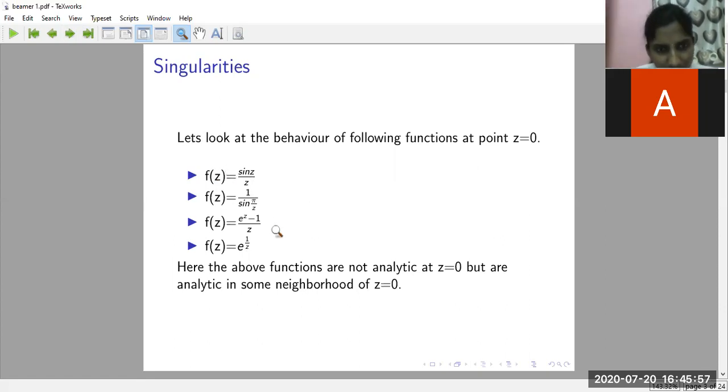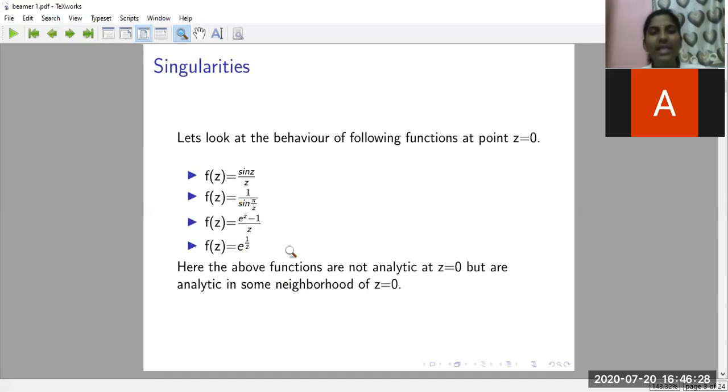Look at all of these examples. The second example is 1 by sin of pi by z. If you put z equals 0, this will be sin of pi by 0. We know 1 by 0 is infinity, and sine of infinity is not defined. So this will be 1 by sine of infinity, which is not defined. At z equals 0 the function has a problem. Again the same for this and the same for this. So these functions have a problem at z equals 0.